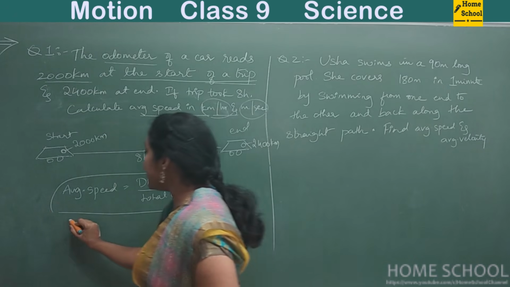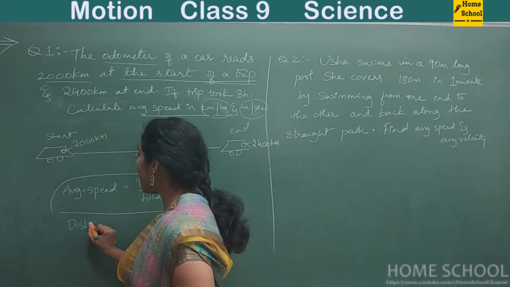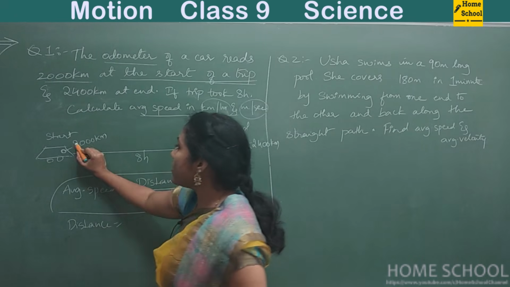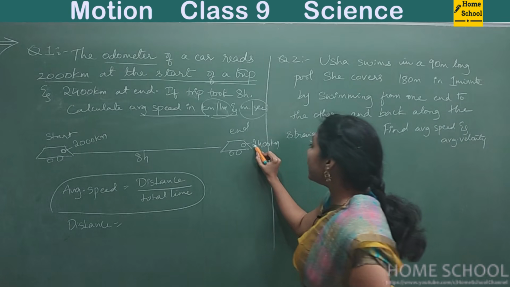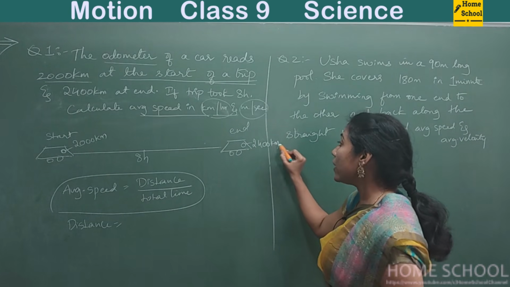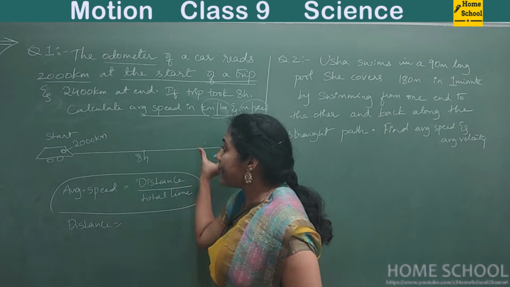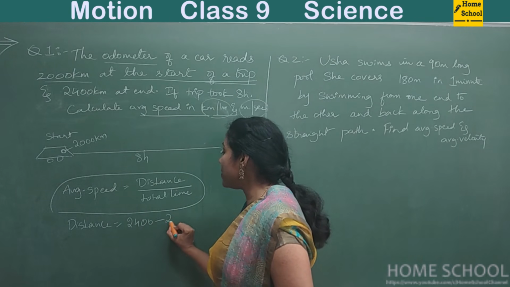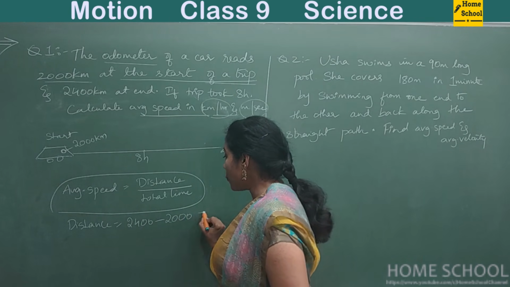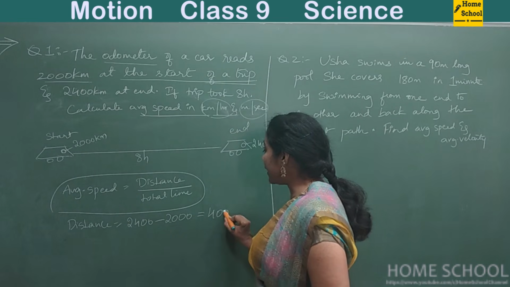It was 2000 kilometers at the starting. At the end, the odometer is saying 2400 kilometers. So how much is the distance that you have traveled? It is 2400 minus 2000, right? So you will get around 400 kilometers.